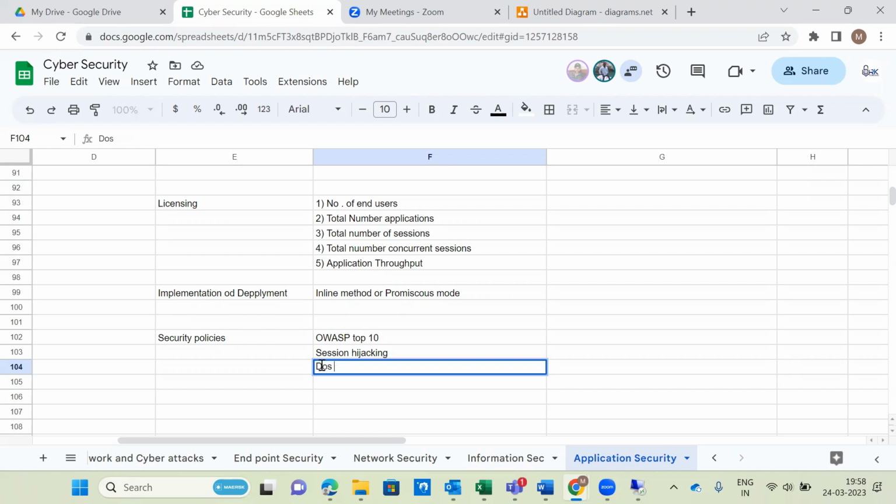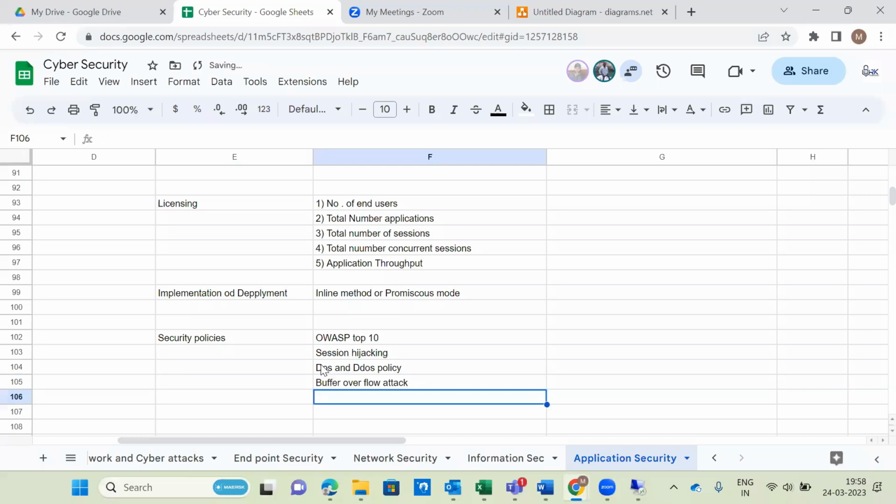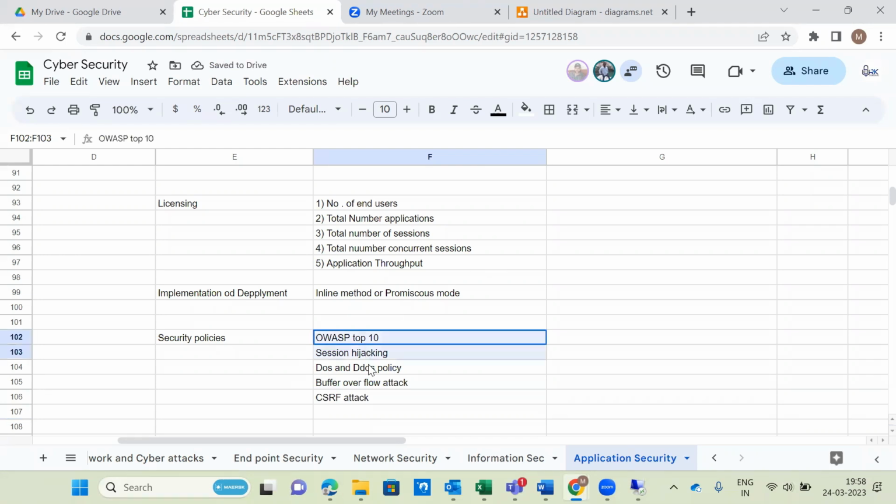So in the top 10 list, one of the attacks is not listed basically. One is buffer overflow attack. And also we have one more very famous attack called CSRF attack, cross-site request forgery. So these are a couple of policies we have to configure.